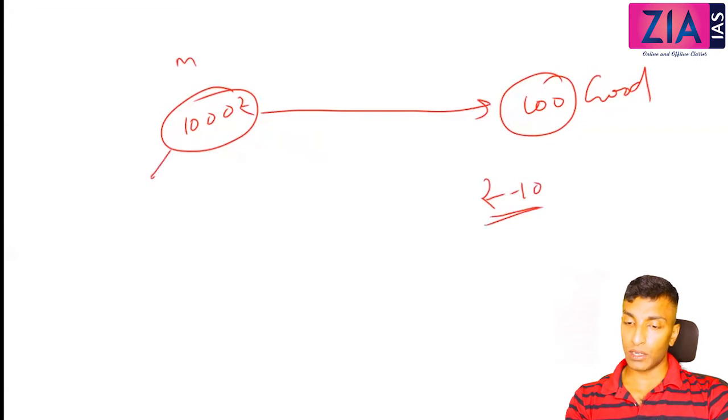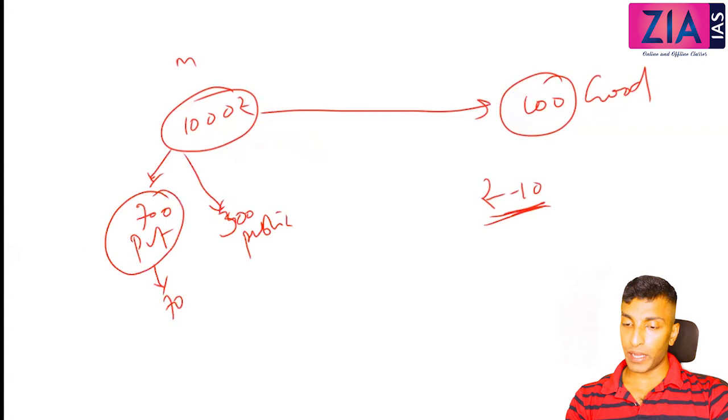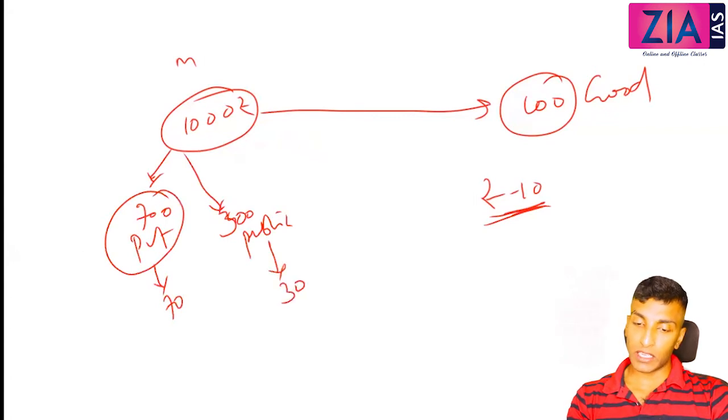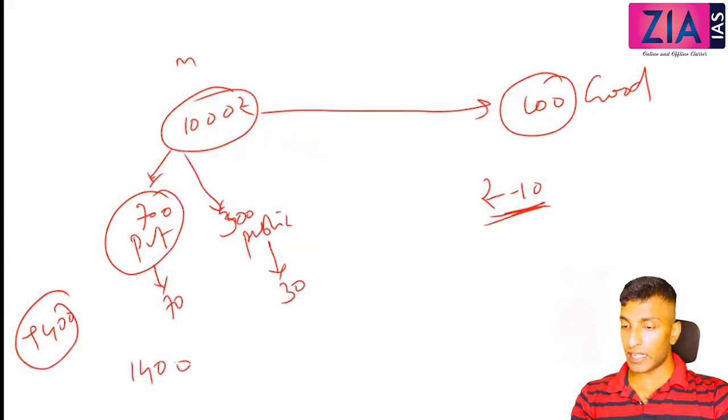Let's say out of this, 700 is with the private sector and 300 is with the public. How many goods can private buy? Private can buy 70, because one costs 10. Public can buy 30. Now imagine the government is printing, let's say, 400 rupees extra. So it will become 1,400 in the market. So 1,400 chasing the same 100 goods. So one good will cost how much? 14 rupees now. Are you following me?